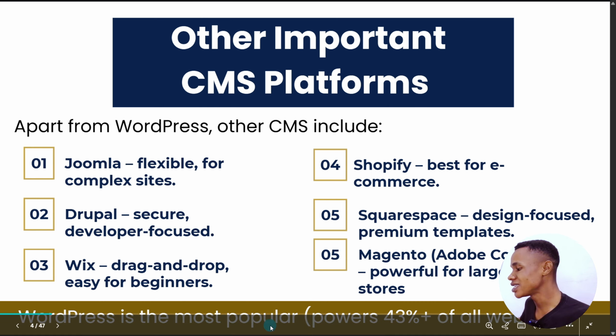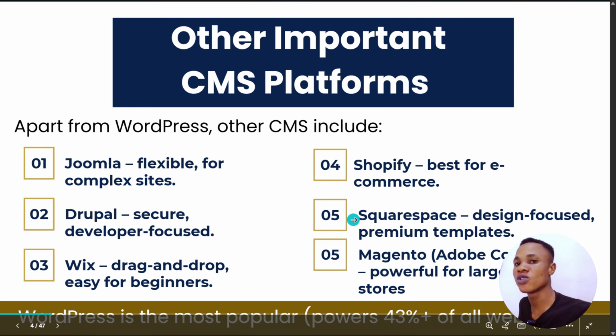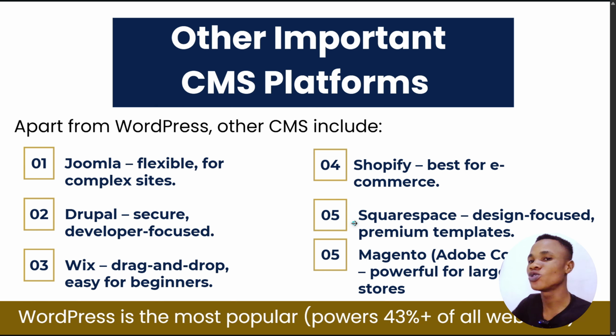Of course, you can see that WordPress is the most popular CMS, and it comprises 43% of all websites. This is crazy. We have a lot of CMS websites, in fact, particularly with the coding type of website, but WordPress alone accounts for 43%. And of course, you can see that it is the order of the day, and that's why I'm recommending and teaching it in this course.